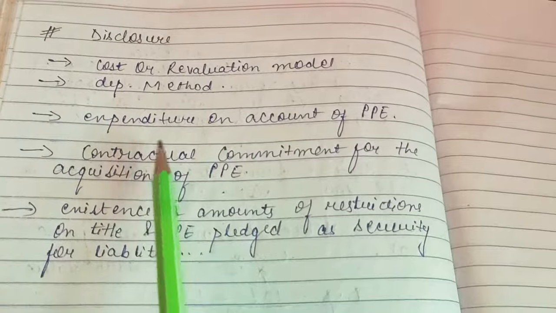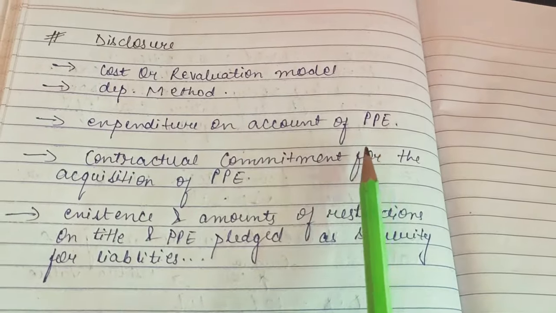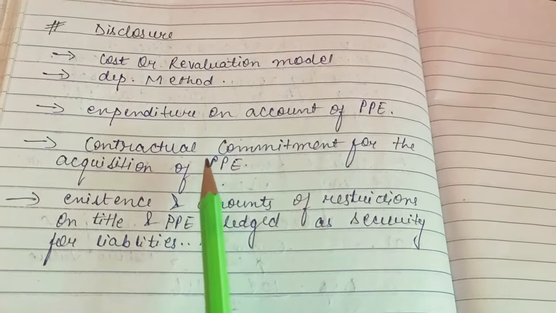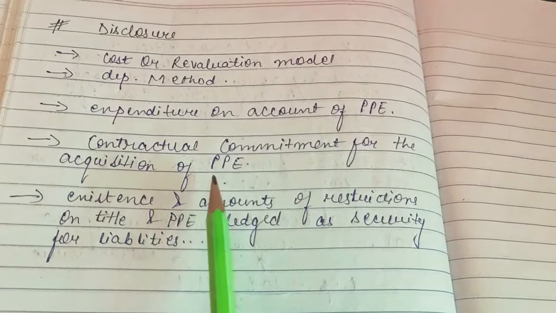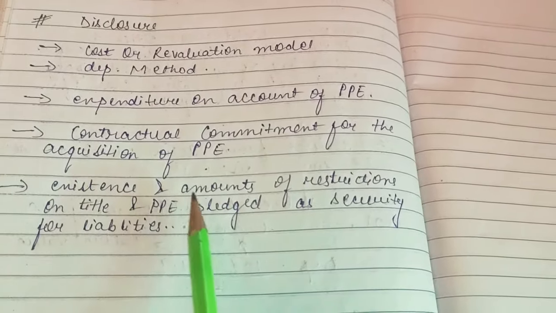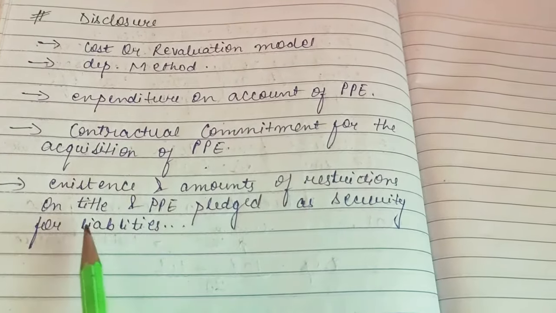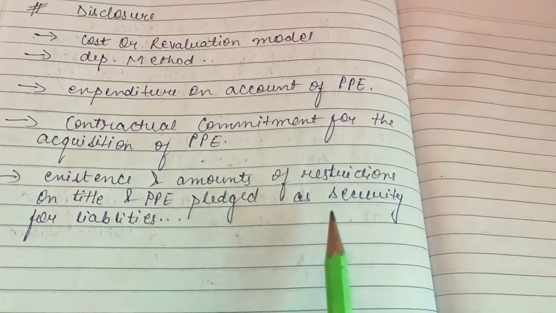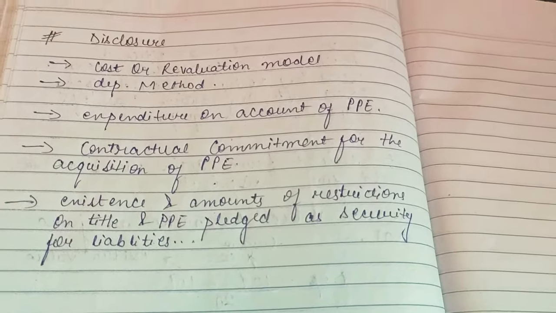Next is expenditure on account of property, plant and equipment, and contractual commitment for the acquisition of property, plant, equipment should also be disclosed, and the existence and amounts of restrictions on title and property, plant and equipment pledged as security for liabilities should also be disclosed.